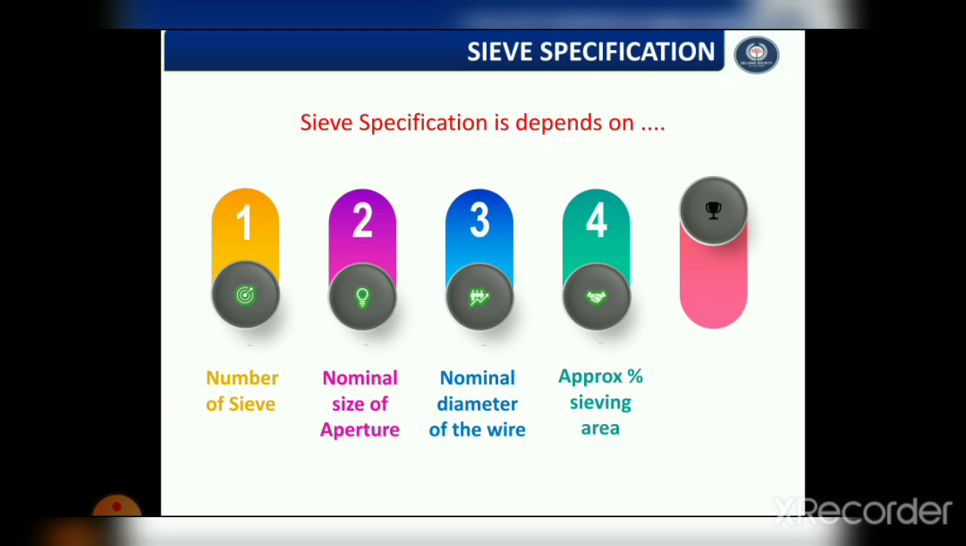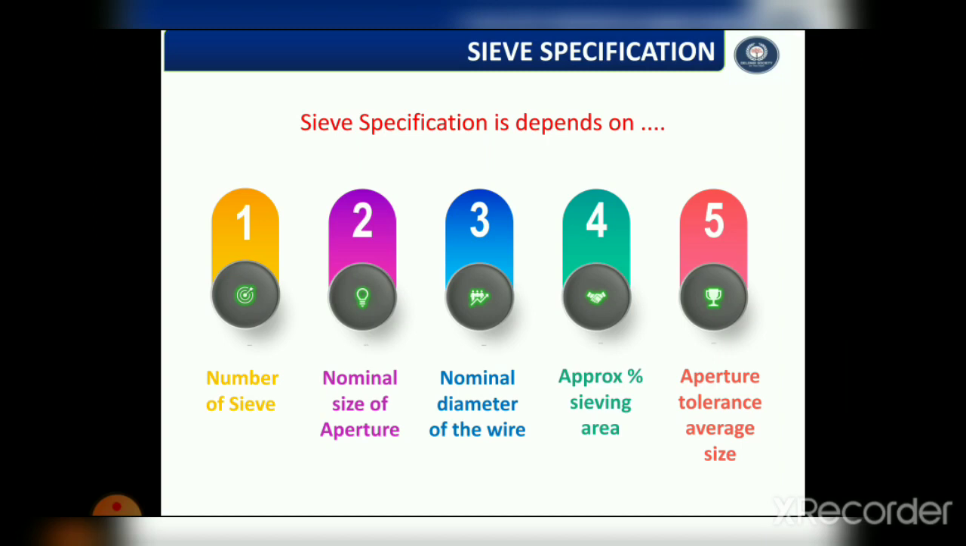The fourth one is the approximate percentage sieving area. This standard expresses the area of the mesh as a percentage of the total area of the sieve. It depends on the size of the wire used for any particular sieve. Generally, the sieving area is kept within the range of 35 to 40% in order to give suitable strength to the sieve. And the last one, the fifth point, is the aperture tolerance average size.